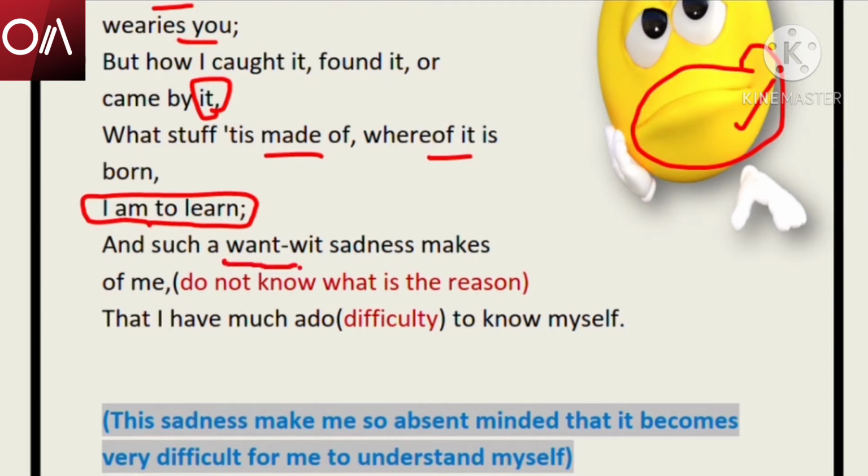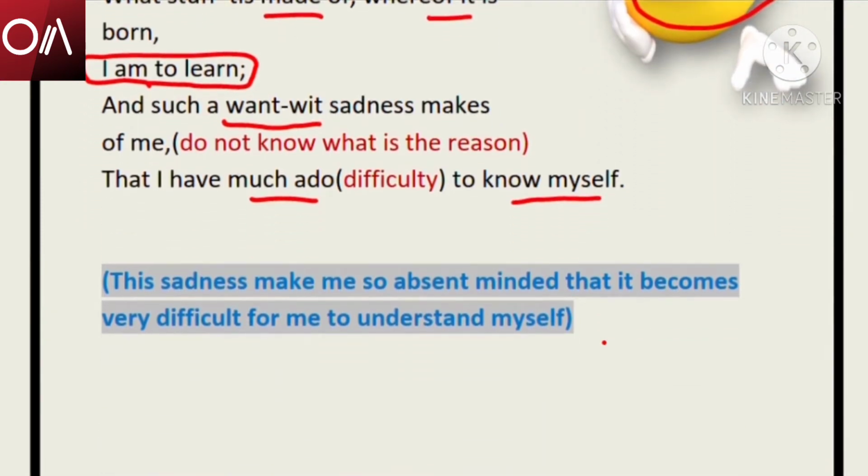"And such a want-wit sadness makes of me, that I have much ado to know myself." That means as I do not know the reason behind my sadness, it is also very difficult to know my own self. I don't know my own self because I don't even know why I am sad. It's just a normal behavior of mine. I cannot understand the reason behind my sadness.